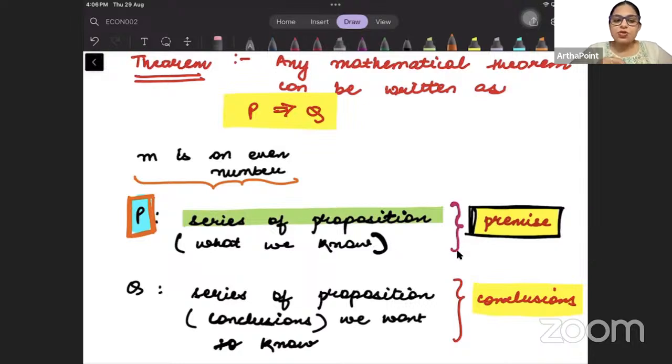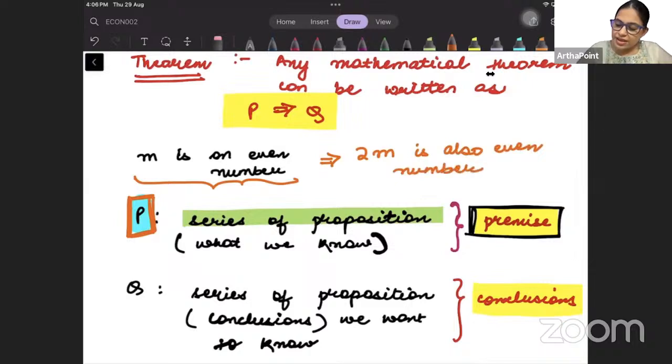Now, we are going ahead and we are telling the conclusion. So I am saying कि if m is even number, then 2 times m is also even number. अगर m एक even number है, तो even into even is even. तो अगर हम उसको 2 से भी मल्टीप्लाई कर दें, if we multiply it with 2, then that will also be an even number. उसको भी even number ही बोला जाएगा.